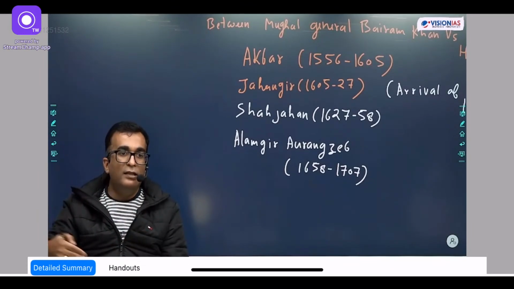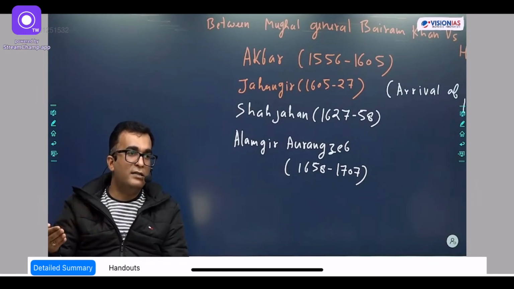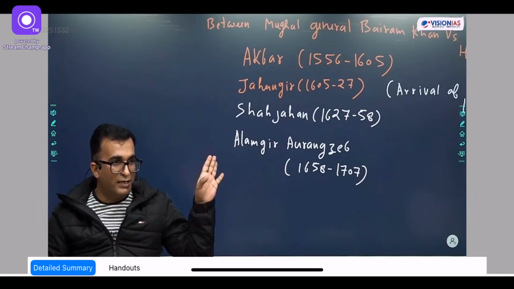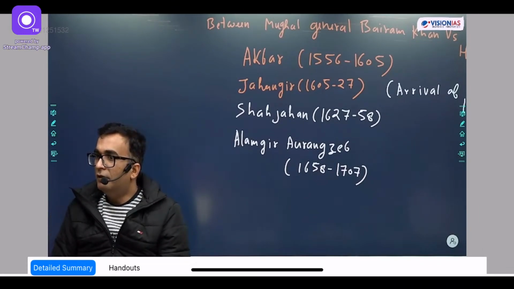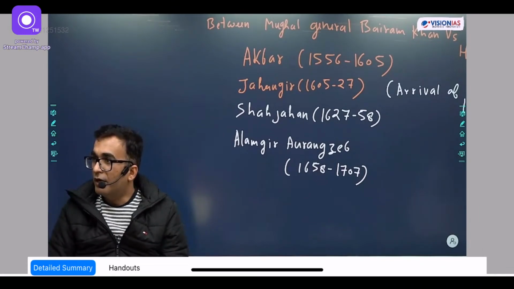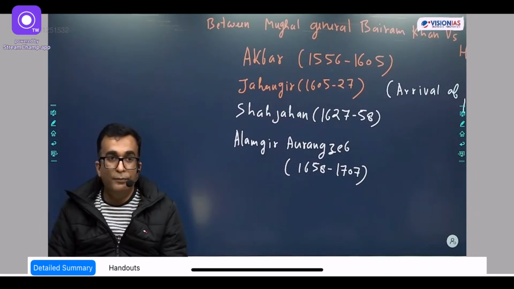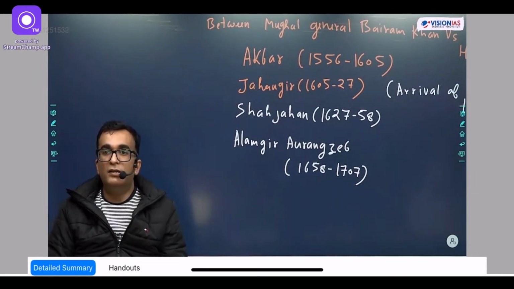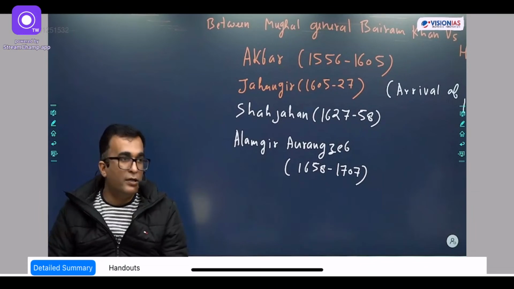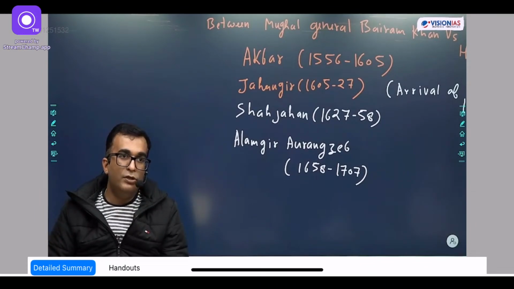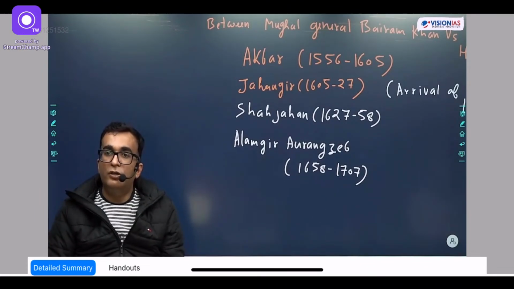But Dhananand was saved from Alexander's attack because Alexander's army was exhausted. But then Dhananand could not be saved from the attack of another person, Chandragupta Maurya. And Chandragupta Maurya was successful because of the support of Kautilya. Then the Maurya dynasty, the most powerful dynasty of the entire Indian ancient history, came to the scene, founded by Chandragupta Maurya.